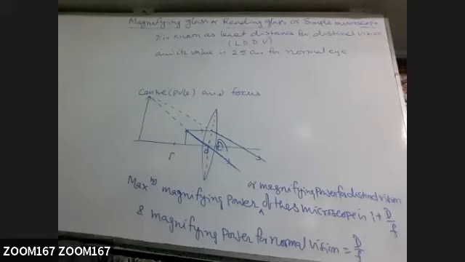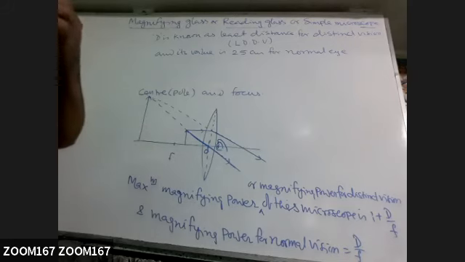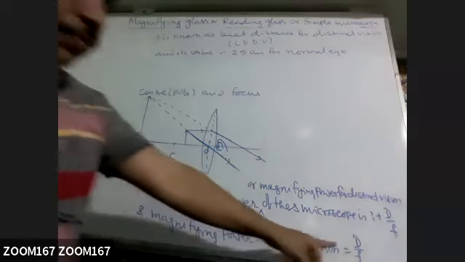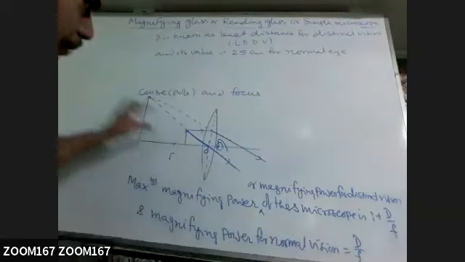When a star is present at the infinity, the size of a star is very large, but it is appearing smaller than moon. So the size of image will be very large, but it will not appear as large as in this case, because angle subtended by that object on eye will be less. And then magnification will become 1 less than this, that is d by f only. So it will appear only 5 times magnified.